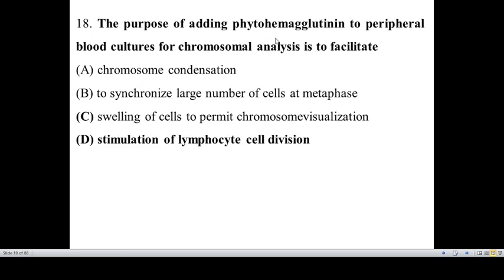Purpose of adding phytohemagglutinin, which is called PHA, to peripheral blood culture for chromosomal analysis is to facilitate... So it is used in a technique called karyotyping. Okay, and this phytohemagglutinin is a potent mitogen. So it is involved in stimulating the lymphocyte cell division, friends.